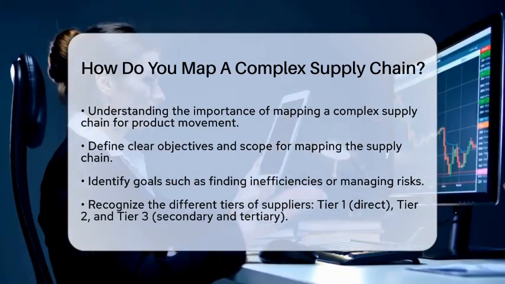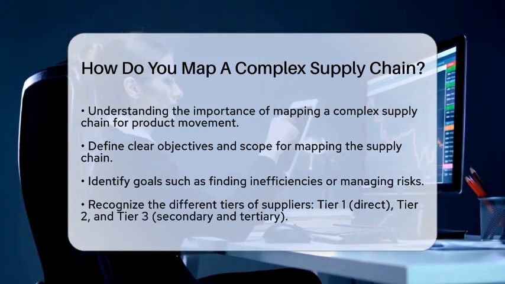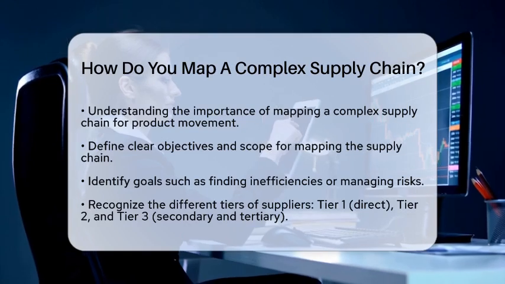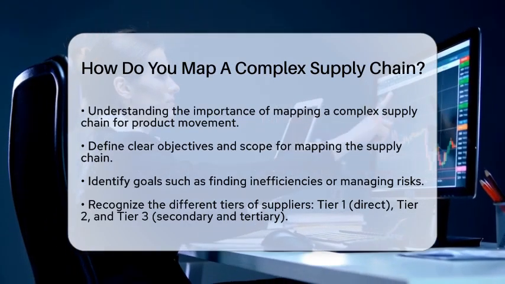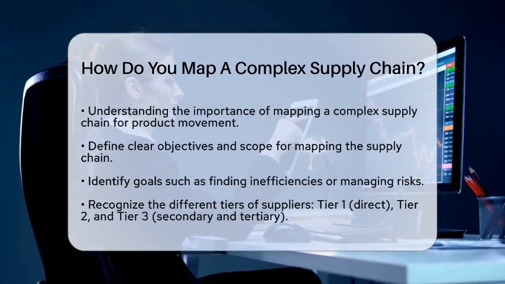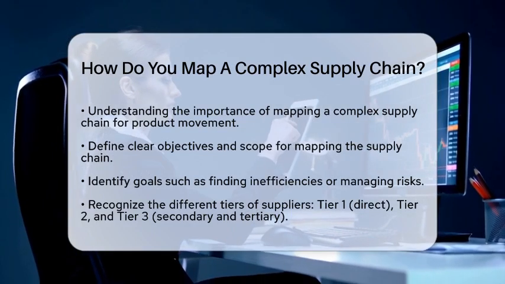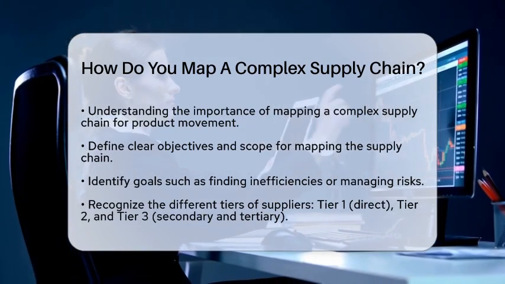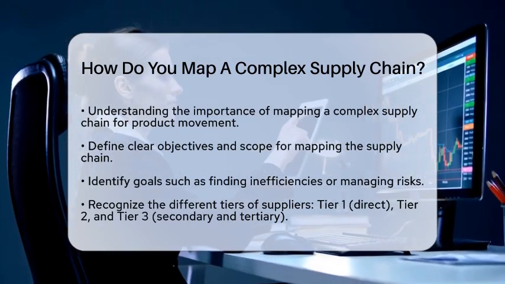First, you need to define your objectives and scope. What do you want to achieve? Are you looking to identify inefficiencies or manage risks? Knowing your goals helps determine which parts of the supply chain to focus on. This could include direct suppliers, known as Tier 1, and even secondary and tertiary suppliers, referred to as Tier 2 and Tier 3.